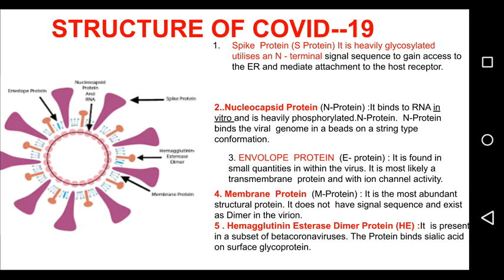Now let me tell you that the S protein, N protein and E protein are the candidates for vaccine development.